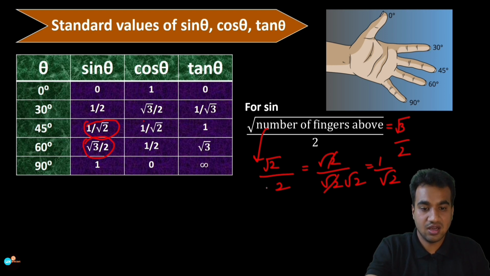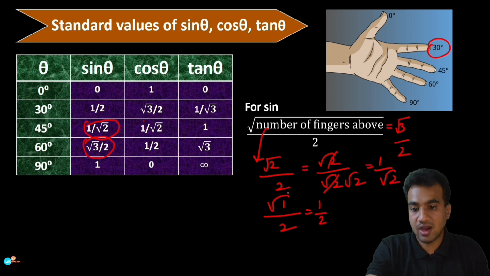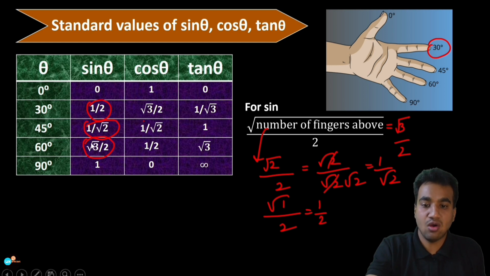For sine 30 degree, how many fingers are there above it? Only 1. So root of the number of fingers, 1, divided by 2. Root 1 is just 1, divided by 2. So 1 by 2 is the value of sine 30 degree. This is how we can write it in a NEET exam or JEE exam.